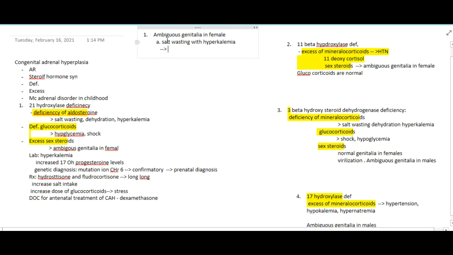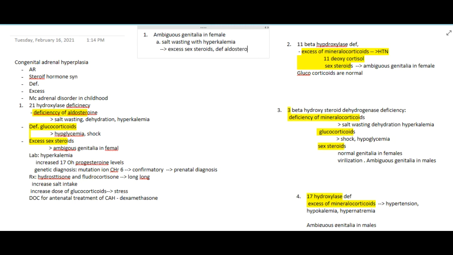Ambiguous genitalia in females means there is excess sex steroids, and salt wasting with hyperkalemia means there is deficiency of aldosterone.